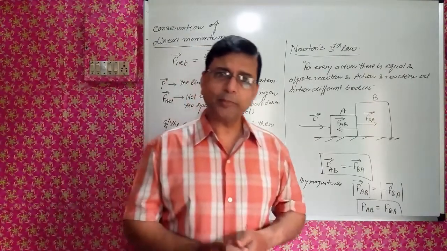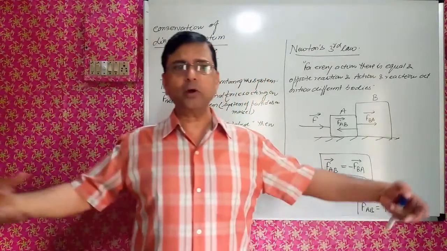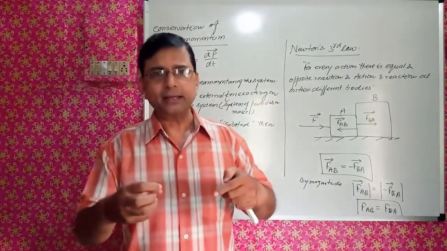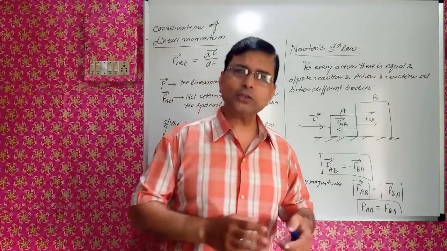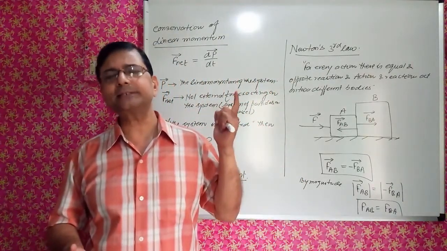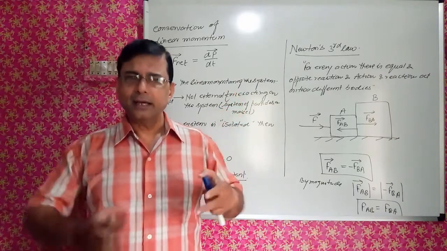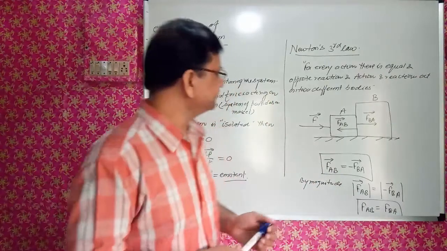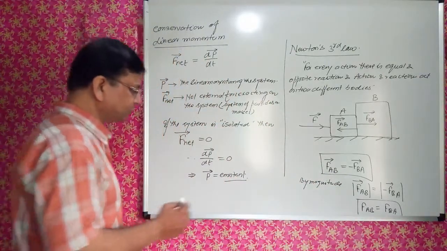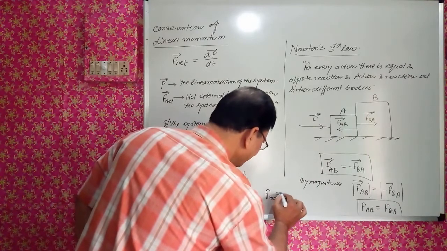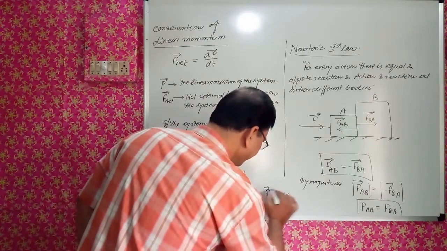This can be proved by the collision of two objects. When two objects are moving with certain velocities and they collide, while they are moving with certain velocity there is no net external force acting on them. Newton's second law tells that there will not be change in velocity, there won't be acceleration, because we know F net is equal to m into a, right?